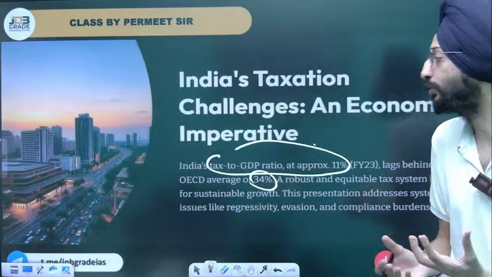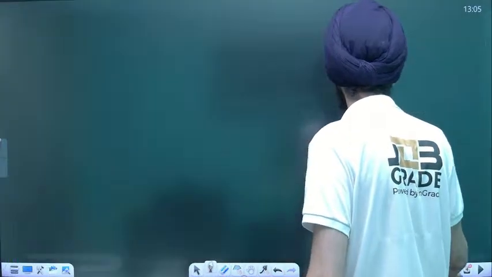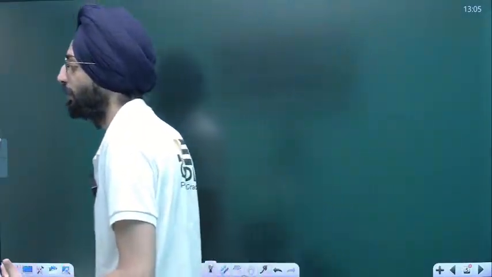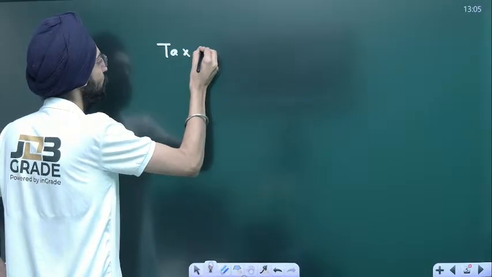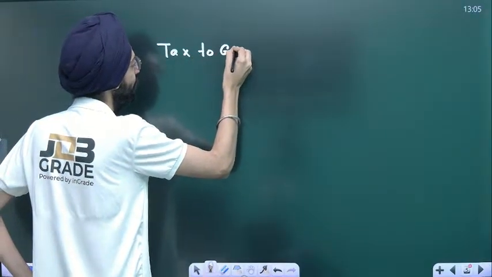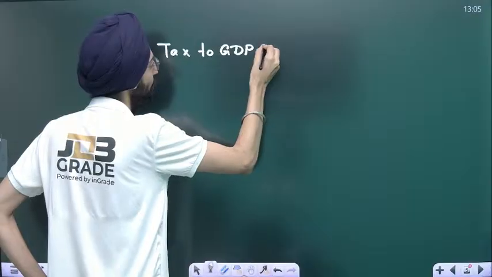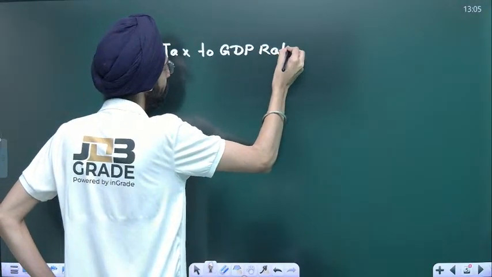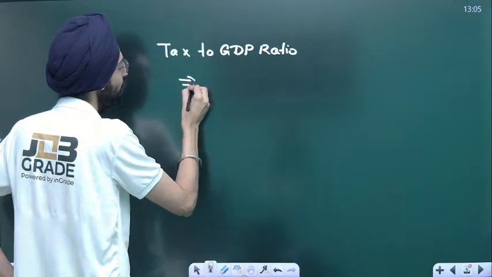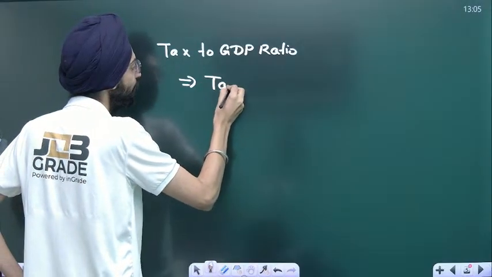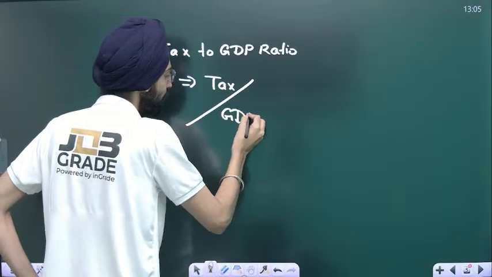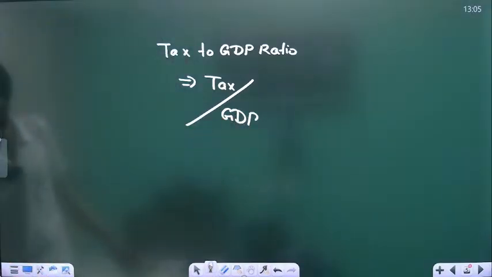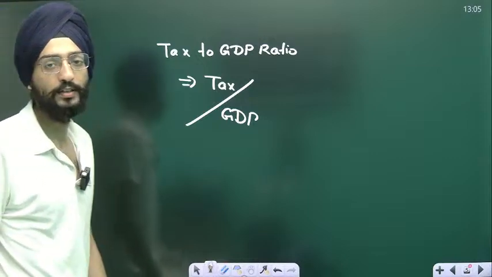What's a tax to GDP ratio? That's a concept that you should know about. The tax to GDP ratio means the tax that's been collected over GDP. So that has been very less, extremely less.